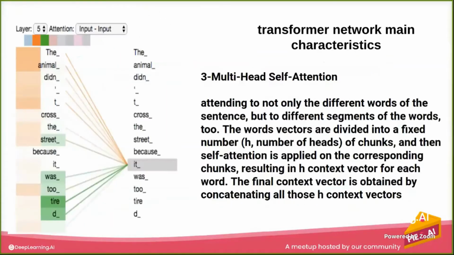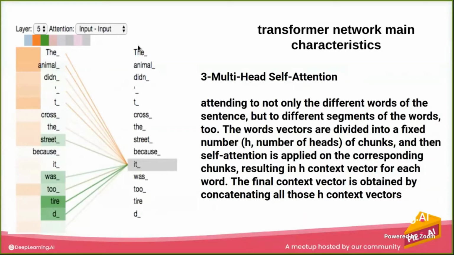Another part is that it is not just self-attention, it is multi-head self-attention. What we mean by this is that the model is not just looking at or attending to different words of the sentence, but it's also taking attention to different segments in the sentence. Because when the model is learning, it will divide the embedding by the number of heads.